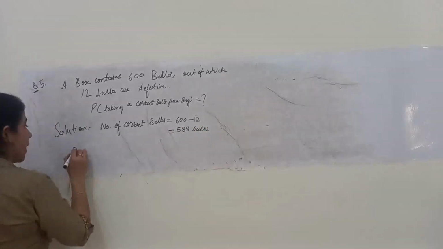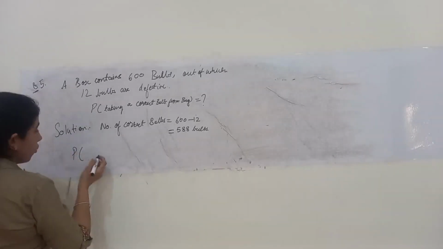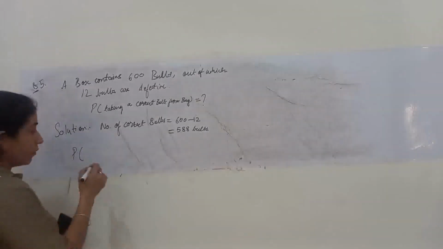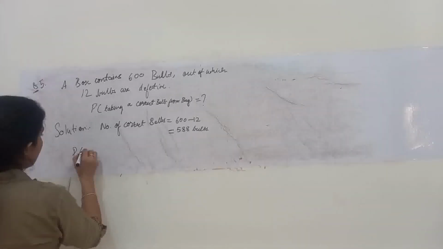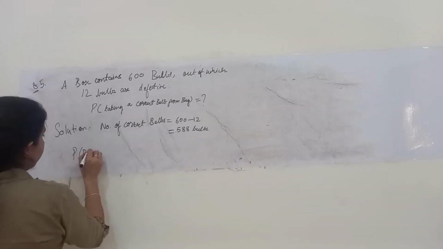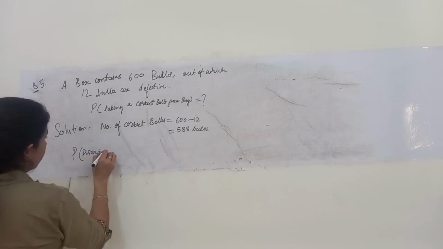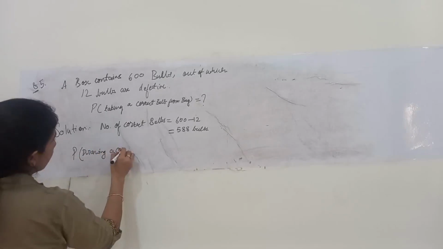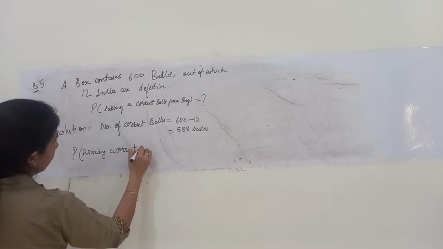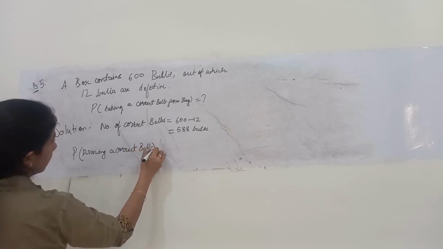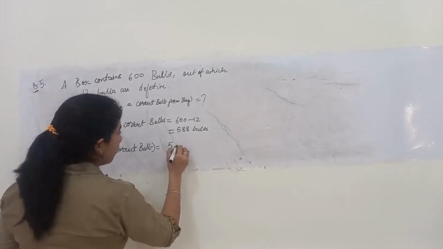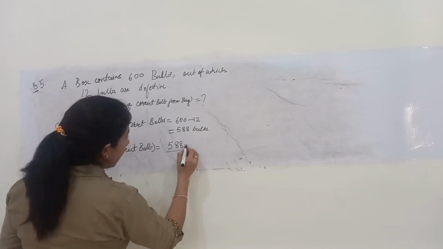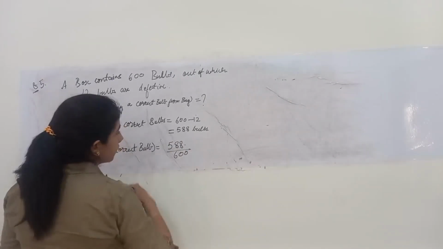So what will be the probability of drawing a bulb which is okay? Probability of drawing a correct bulb will be, out of those 588 bulbs, I can draw any.